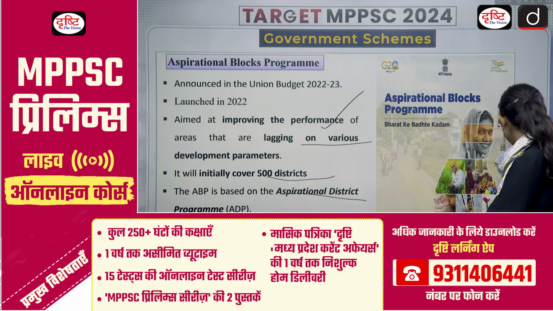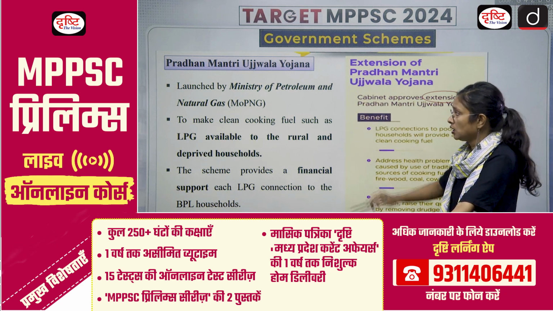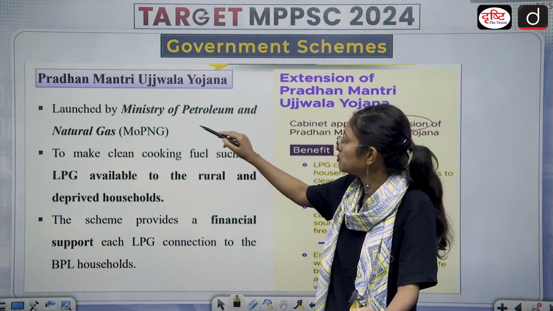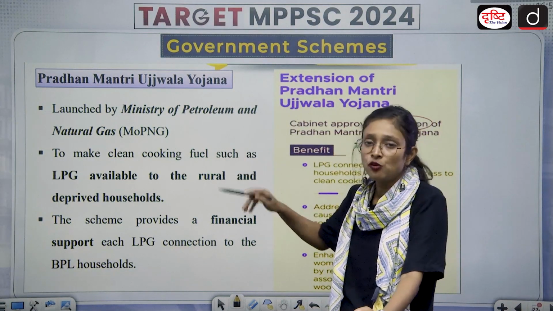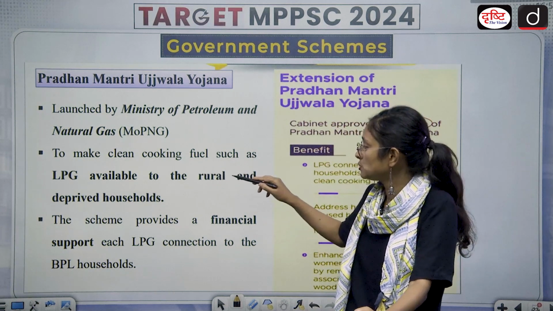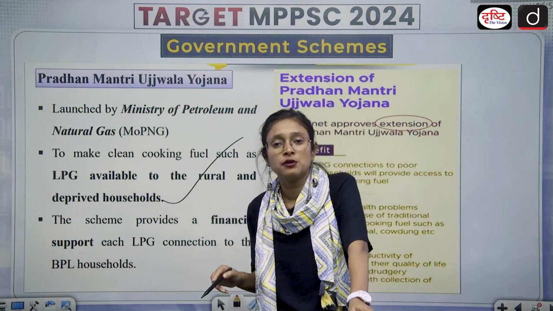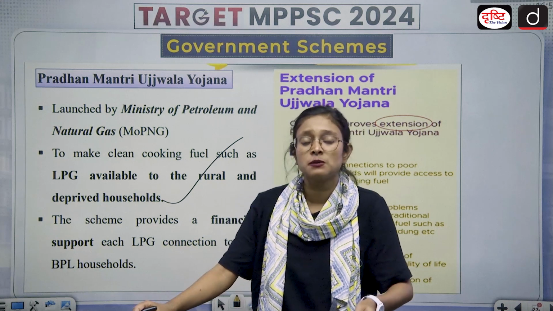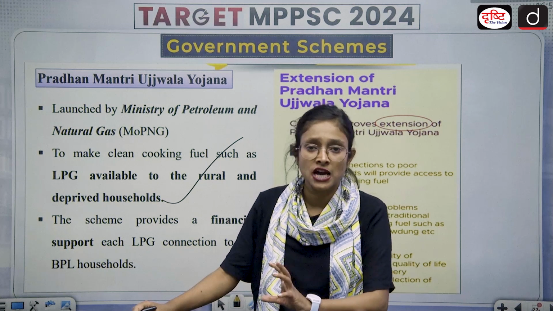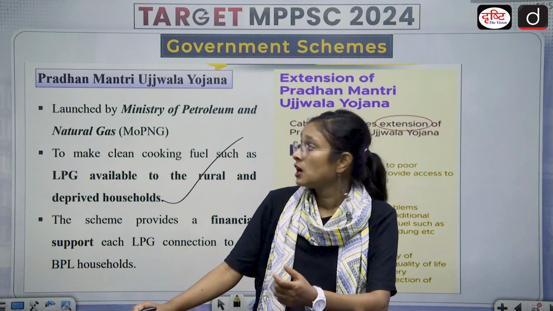Then coming to the next one, which is about Pradhan Mantri Ujjwala Yojana. Who has launched the Pradhan Mantri Ujjwala Yojana? It is launched by the Ministry of Petroleum and Natural Gas. And what is its purpose? To make clean cooking fuels such as LPG available to rural and deprived households. You often see that so many women who are using unconventional methods as fuel get lots of diseases. So in order to save their time, in order to save their health, the Government of India has come with this Ujjwala scheme.